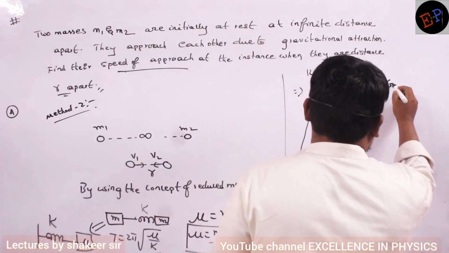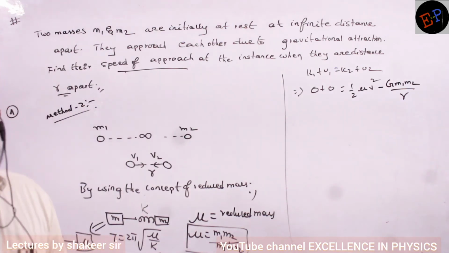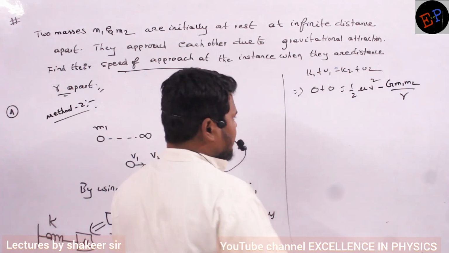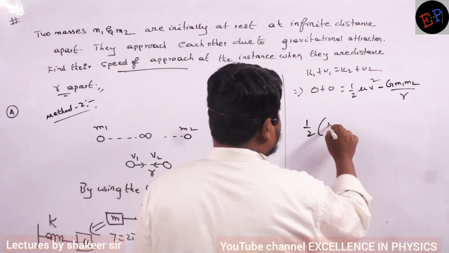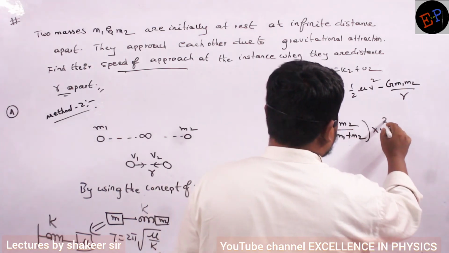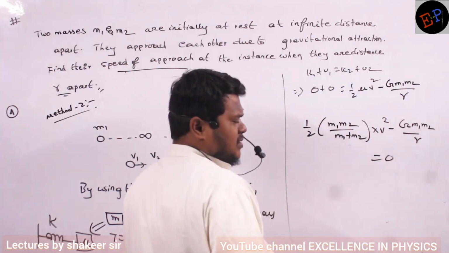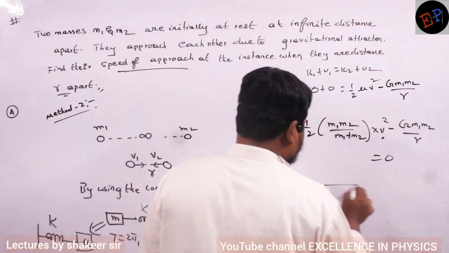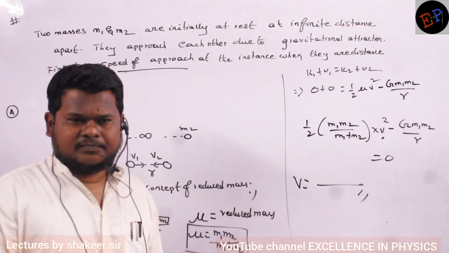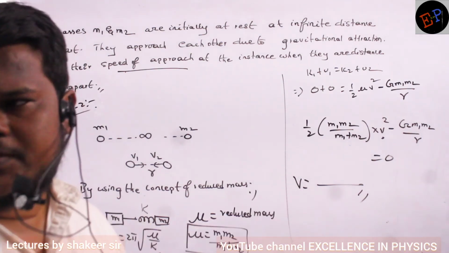And the potential energy is minus G m1 m2 divided by r. That is common. Are you able to understand, ma? Now just calculate the v value. That is my required answer. So half mu value is m1 m2 divided by m1 plus m2, multiplied by v square, minus G m1 m2 divided by r, is equal to 0. From this, you are supposed to calculate the v value. That is my required answer. Have you understood? That's all. Whatever answer we got in the previous method, the same answer you will get here also.